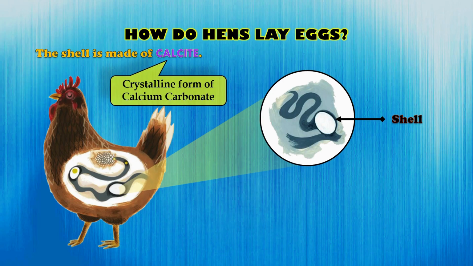Inside the body of the hen, you can see the developing egg moving through the oviduct, gradually forming its protective shell. Once the shell is complete, the hen lays the egg.